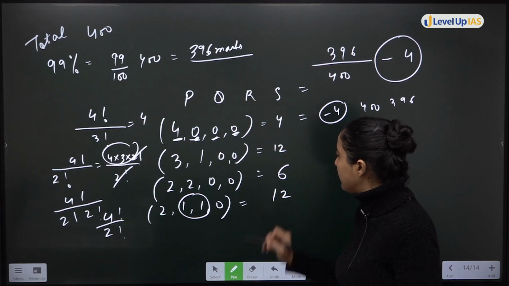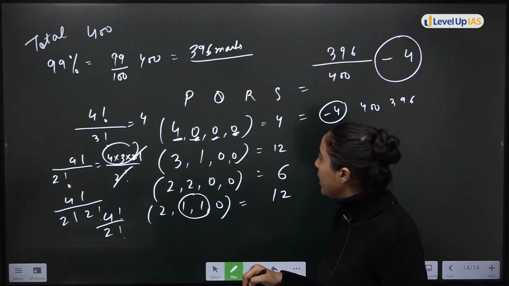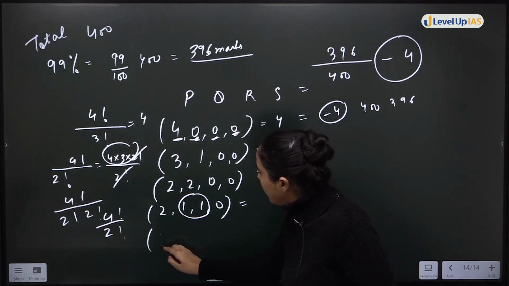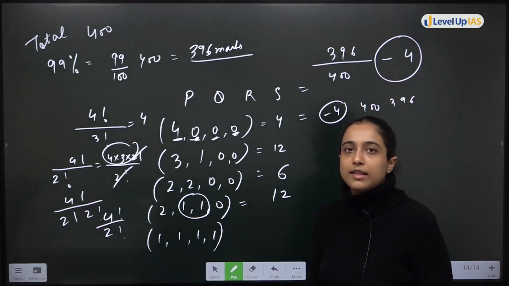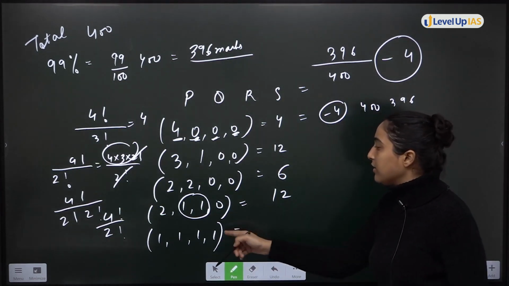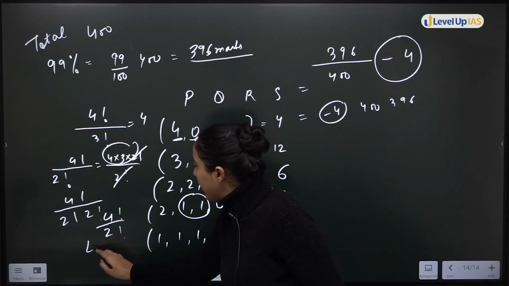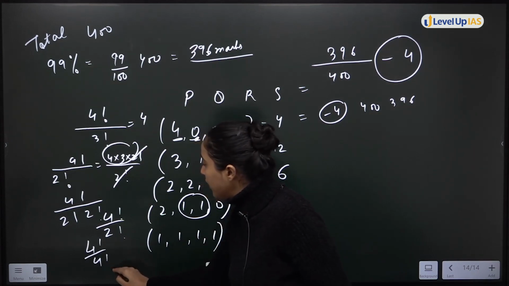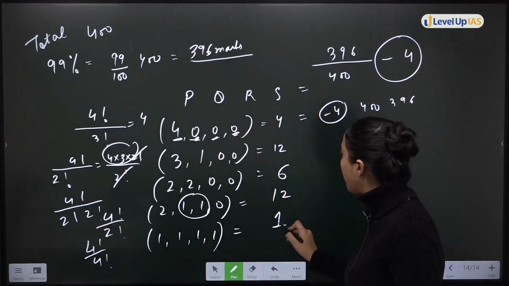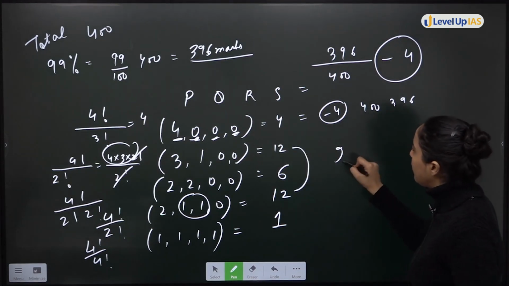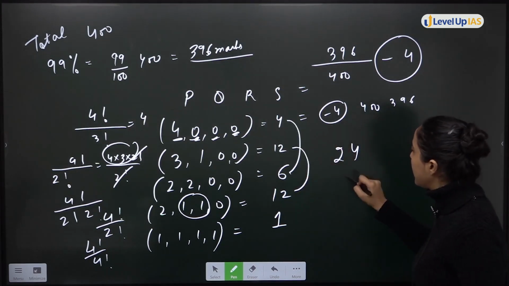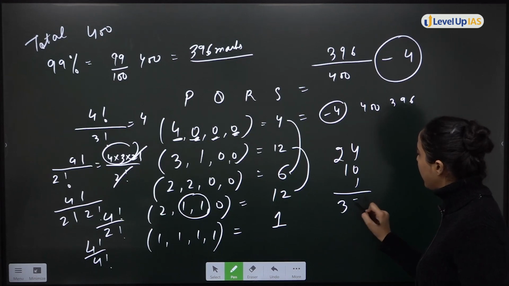12 possibilities. Next case will be if you have 1, 1, 1, 1. In every paper 1 mark is cut. So in this case again 4 factorial divided by 4 factorial. So one possibility only. So 12 plus 12, 24. 4 plus 6, 10, and 1, 35 will be your answer.